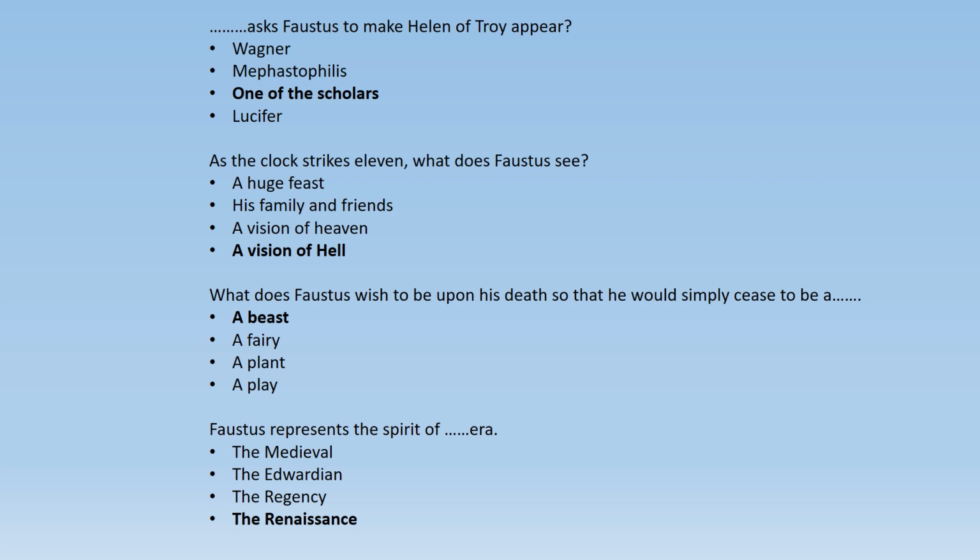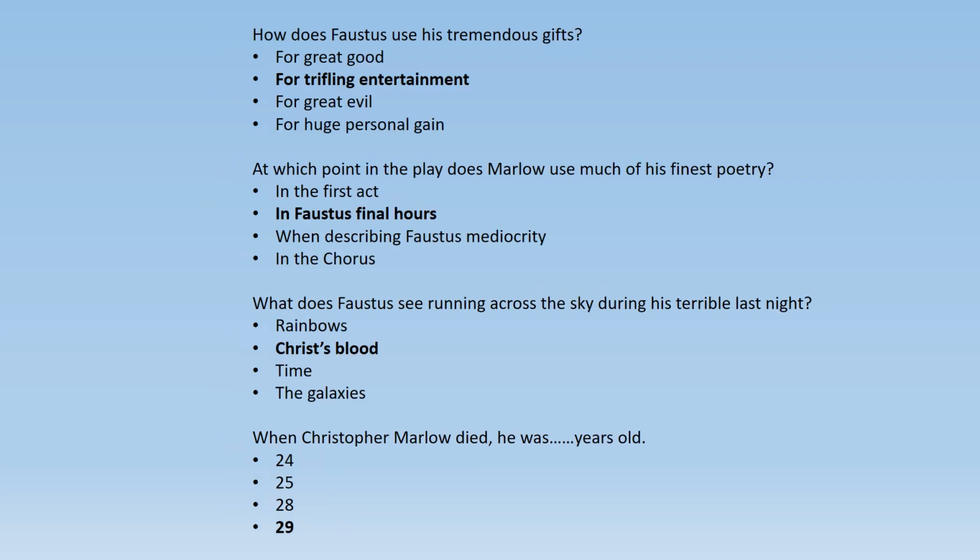Faustus represents the spirit of the medieval era, Edwardian era, Regency era, and the correct option is the Renaissance. How does Faustus use his tremendous gifts? For great food, for trifling entertainment, for great evil, for huge personal gain. So it is for trifling entertainment.